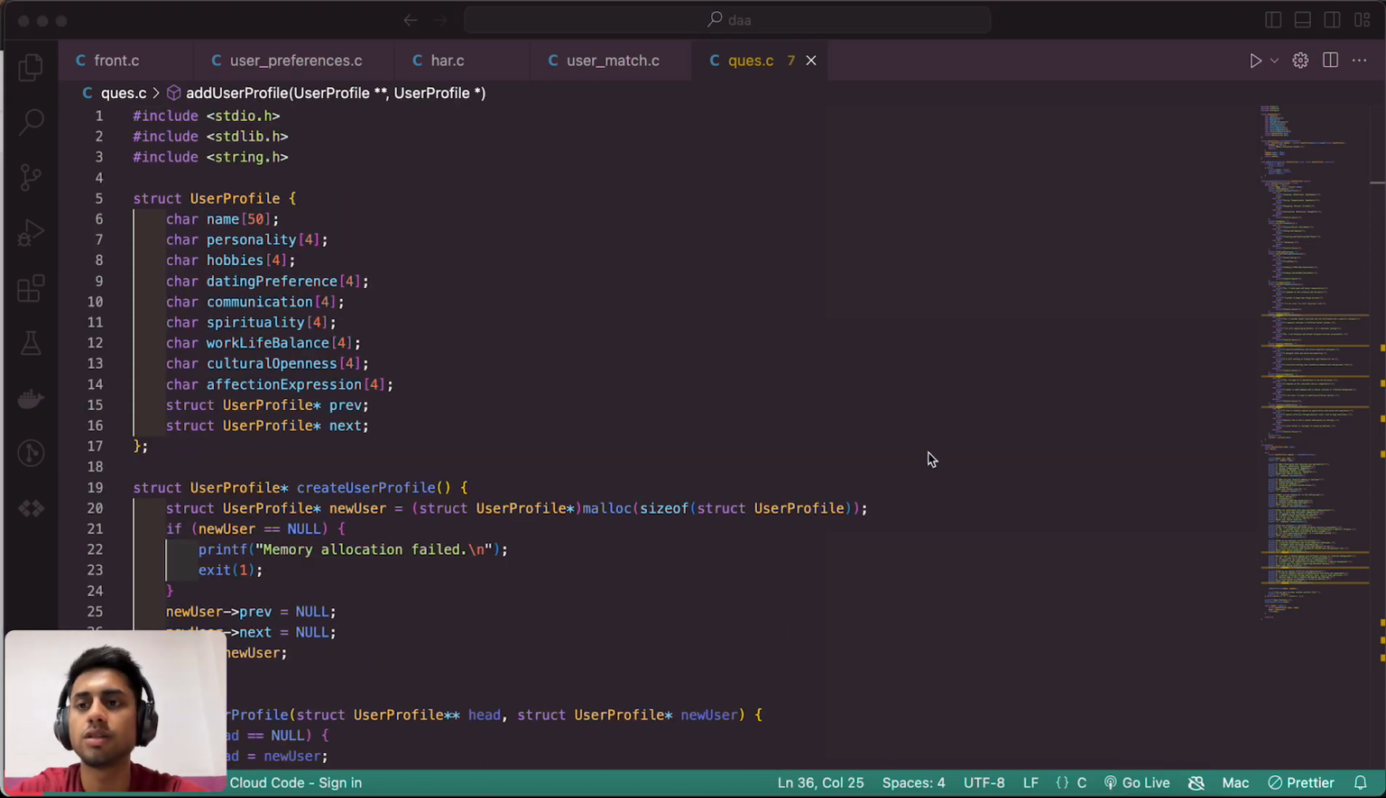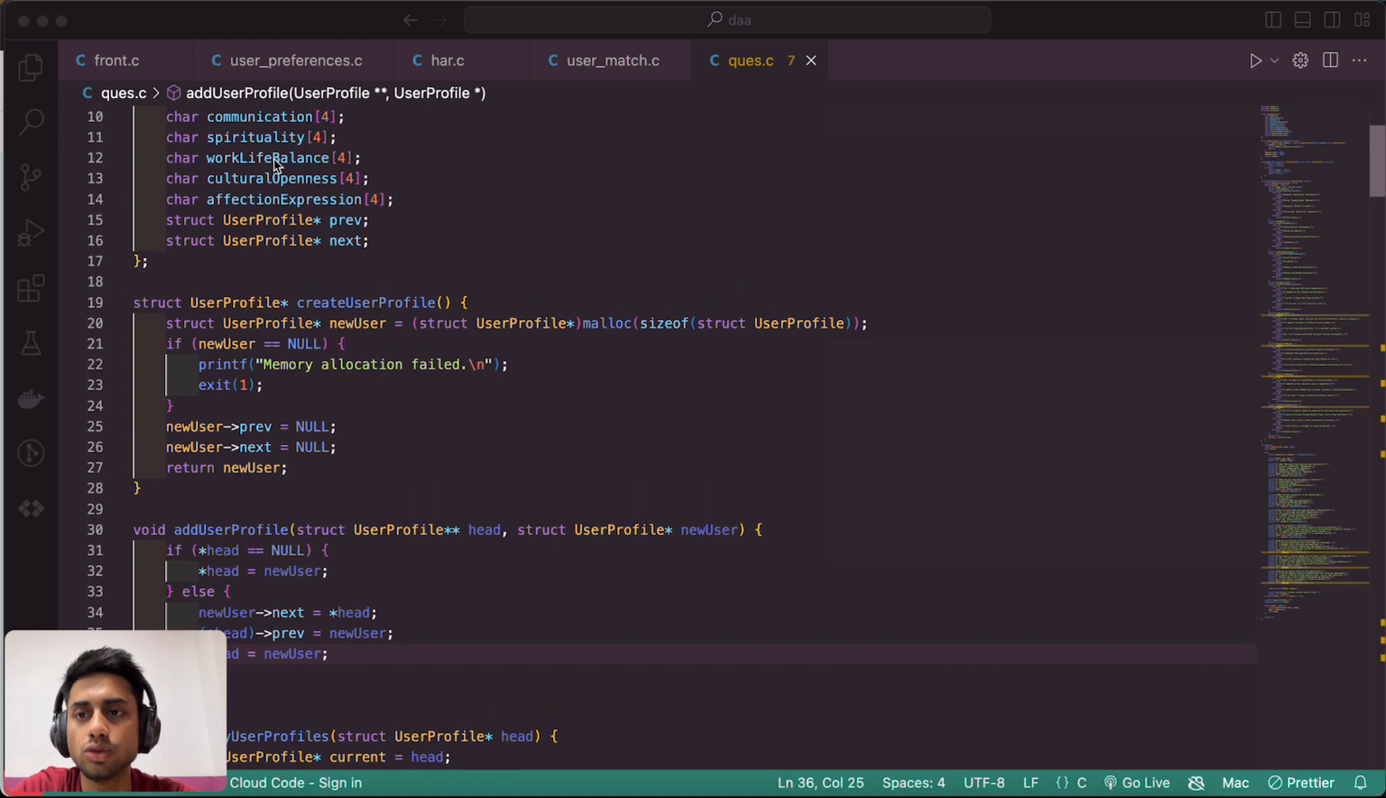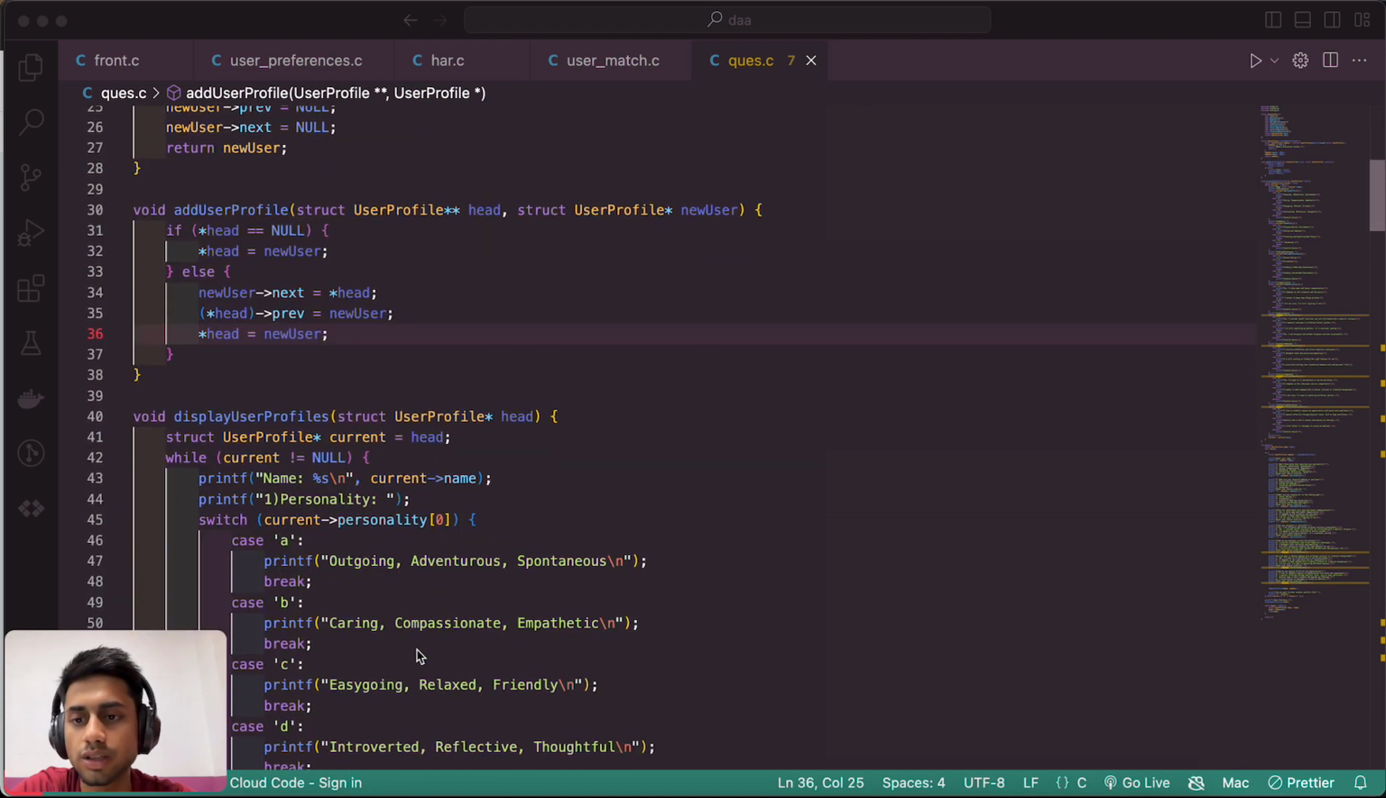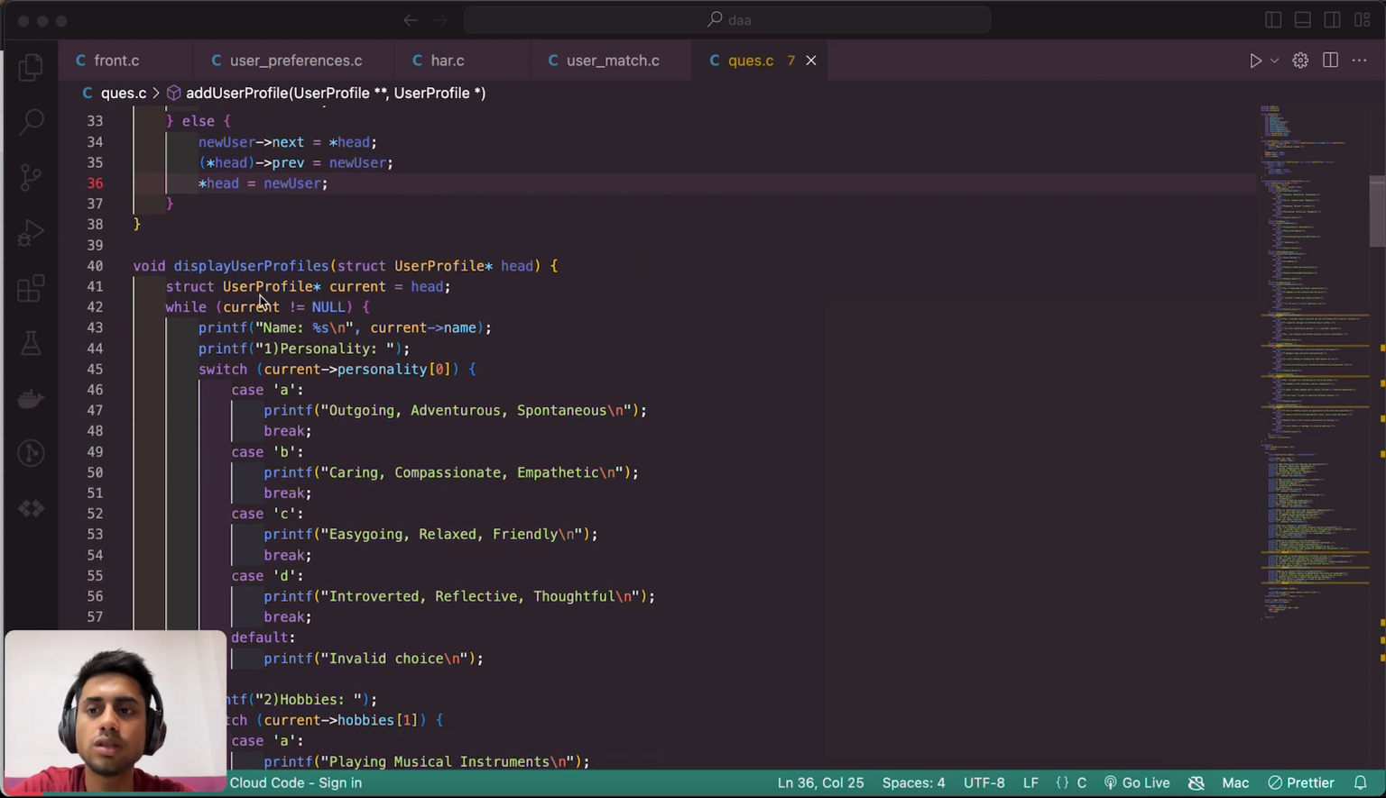Sorry for the interruption. And here we go with the code. It structures variables which show the name, personality, hobby, date preference, communication, specialty, and so on. And it has the user profile structure with previous and next pointers. It creates the user profile and is used to store the data in it. And here we use some special add-a-word function.